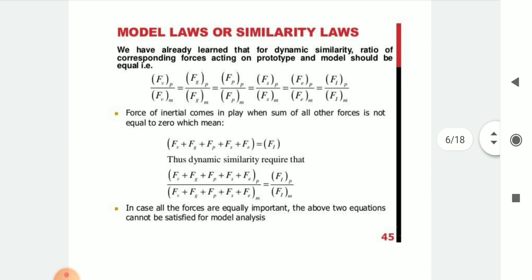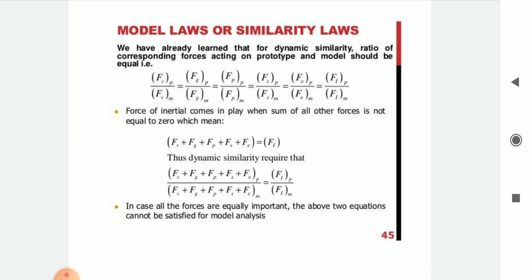Then model laws or similarity laws. We have already learned that for dynamic similarity, the ratio of corresponding forces acting on prototype and model should be equal, that is Fi upon Fv, Fg, Fp, Fs, Fe for prototype is equal to that for model.